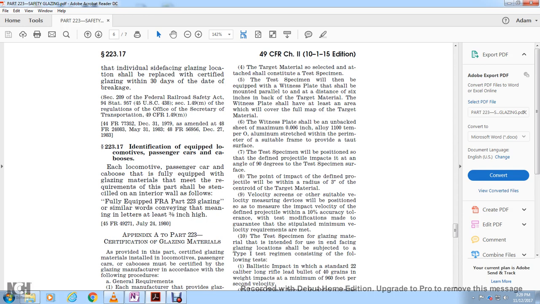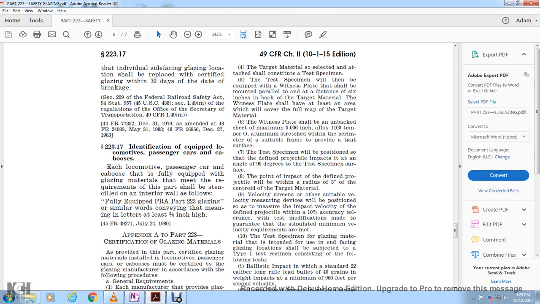perimeter of a suitable frame. The test specimen will be positioned so that the defined projectile impacts at an angle of 90 degrees to the test specimen surface. The point of impact of the defined projectile will be within a radius of 3 inches of the centroid of the target material. The velocity screen or other suitable velocity measuring devices will be positioned so that the impact velocity of the defined projectile is measured with 10% accuracy, with test modifications made to guarantee the stipulated minimum velocity requirements are met.